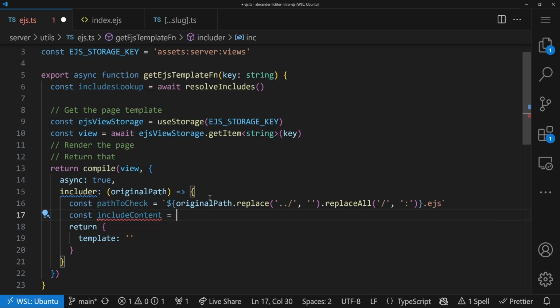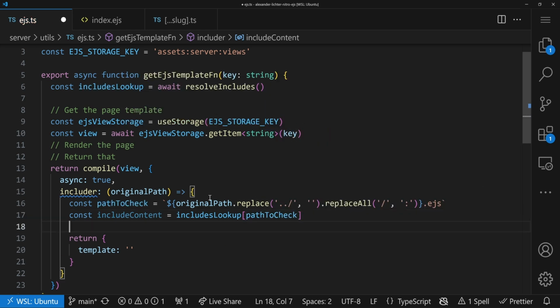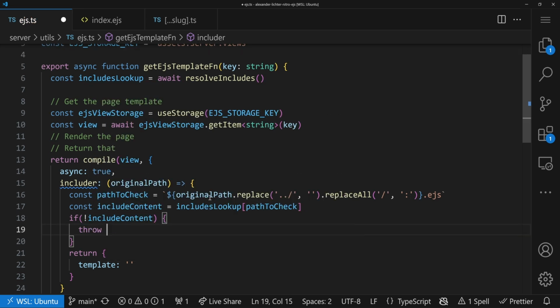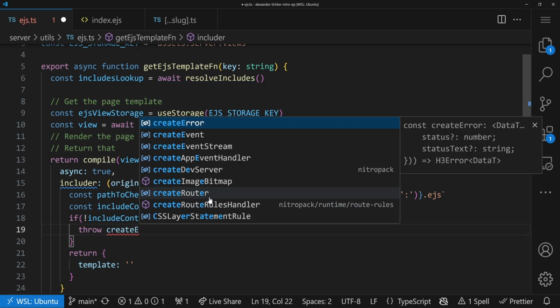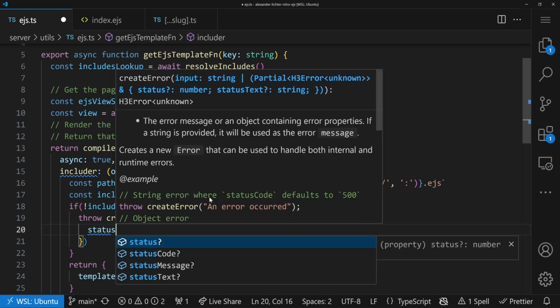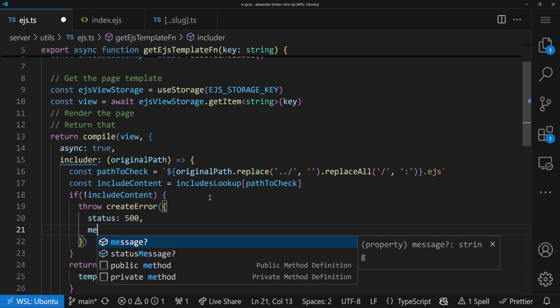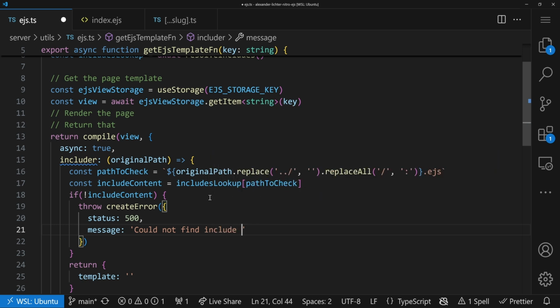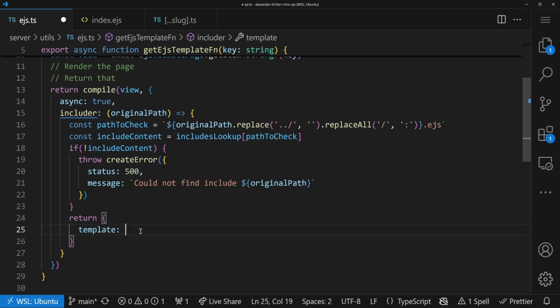So we have include content, let's get the includes lookup here. We put in the path to check. And if there is none available for whatever reason, then we can say, you know what, let's just throw a create error here and say, all right, status is 500 and message is something like could not find include. And then we just put in the original path here to say, hey, look, this was not available at all. So otherwise, we have the content and we can just return it and we're good.